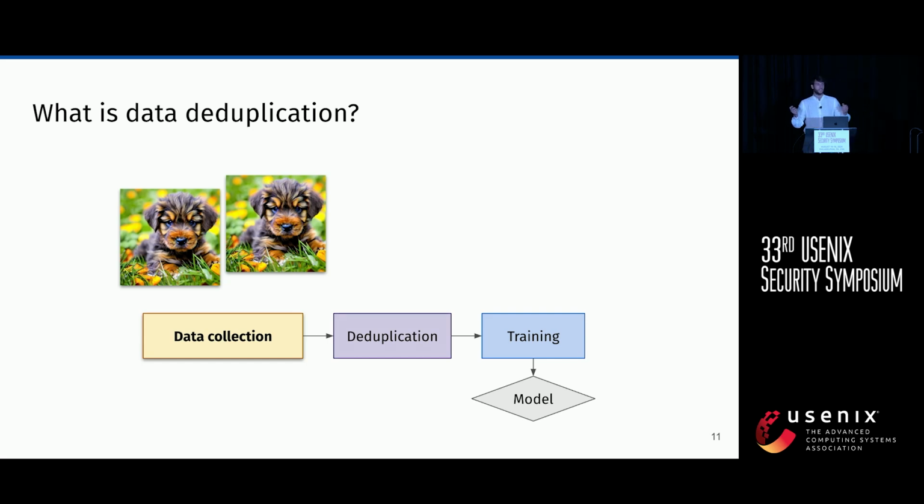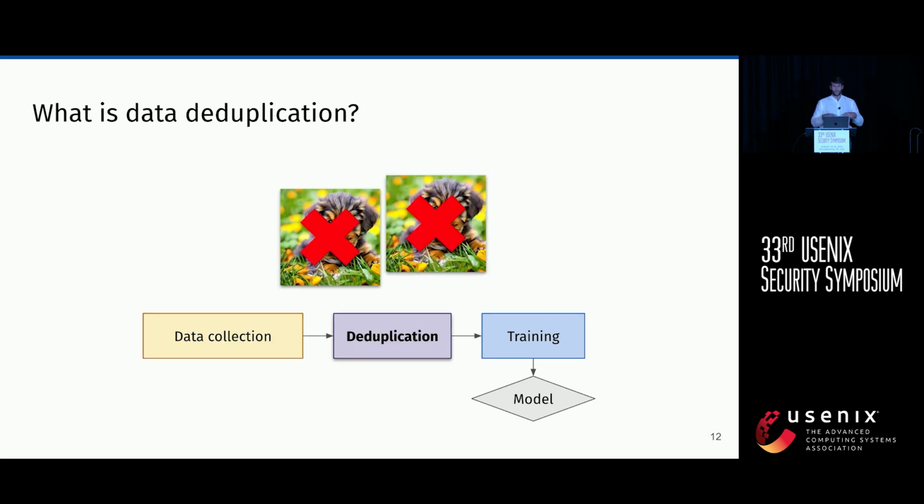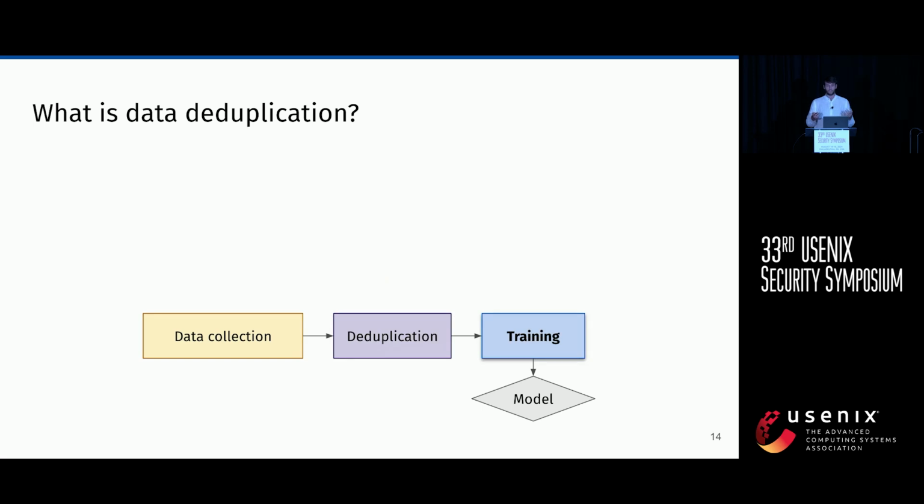This is a simple scenario in the computer vision domain: if we have two images that are the same, then we delete them. There are multiple types of deduplication that can be done, and in the paper we consider several types, as we will also see later. But basically, this sample gets deleted, and then it's not used during the training of the model.